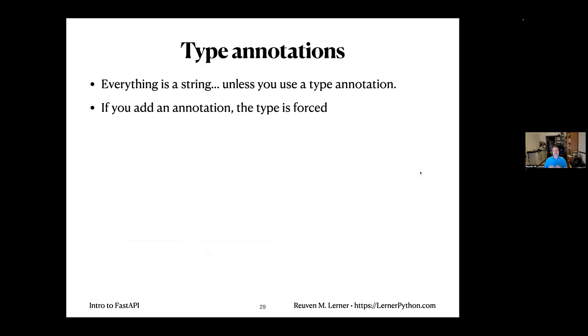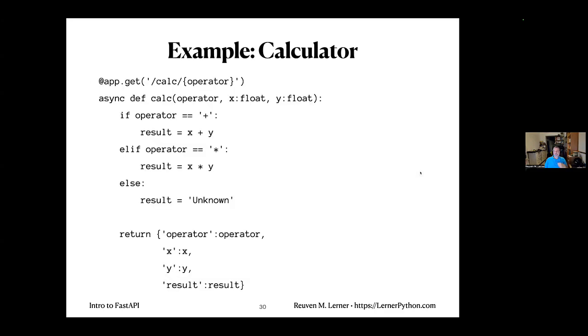And in FastAPI, the way you do that is with a type annotation. If you add a type annotation, then the type is forced. How am I going to do that? Well, if you're new to type hints and type annotations, it's actually not that complex. All we have to do is put this here, x: float, y: float. Now, by the way, you might be saying, wait, what if I want to pass integers? Yeah, float includes integers. Although if you really want to, you can say int | float. You don't need to, because all ints are compatible with floats. We should be fine there.